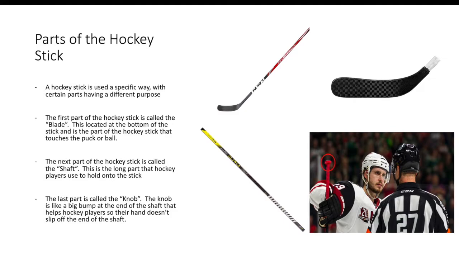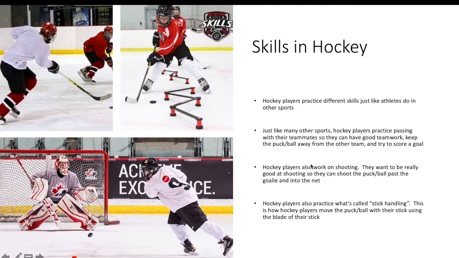The knob is like a big bump at the end of the shaft that helps hockey players so their hand doesn't slip off the end of the shaft. So we can see a picture of this person's hockey knob. It looks kind of like a doorknob. That's why it's called a hockey knob. So it's a big bump at the end of the shaft. So we have the shaft here, and at the very end is a big bump. So if his hand slid down, it wouldn't slip off of the stick. The bump of the knob helps keep it there.